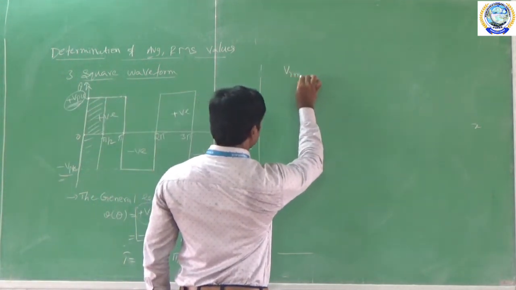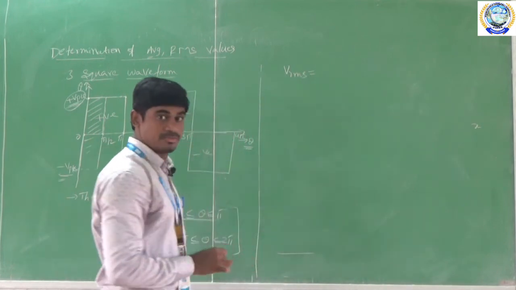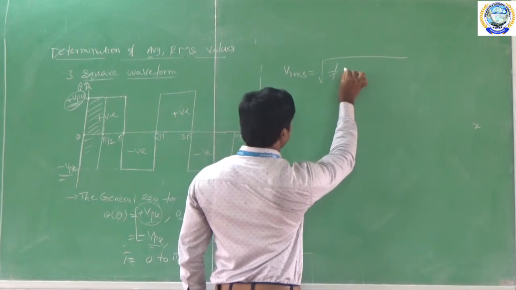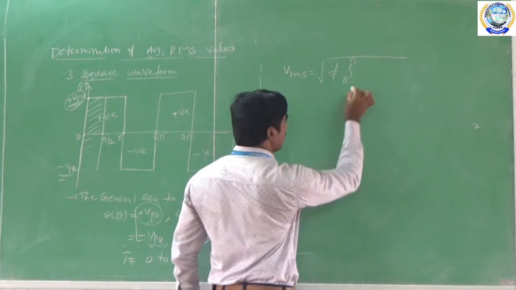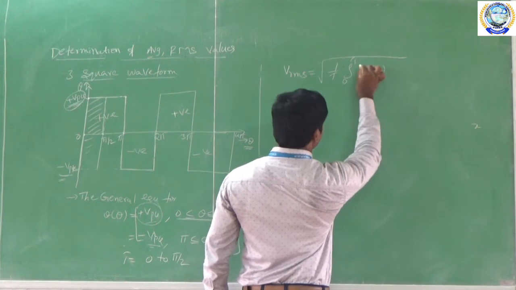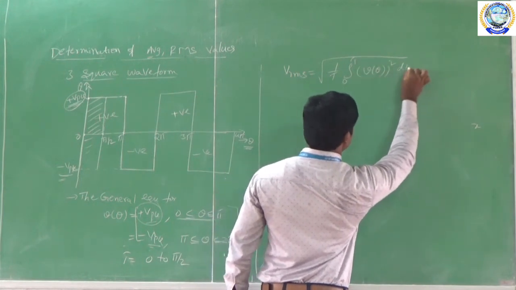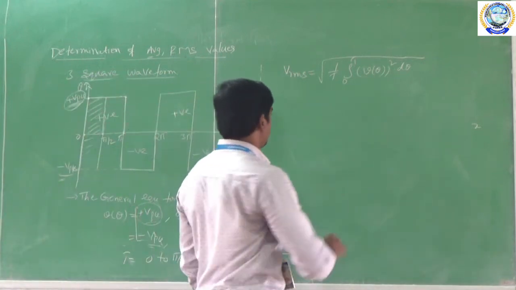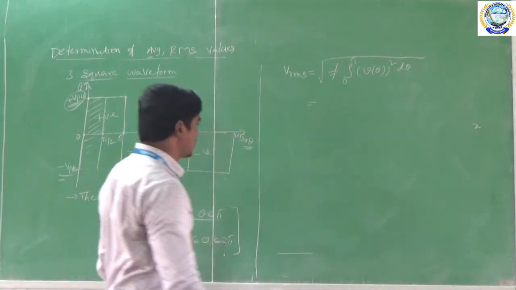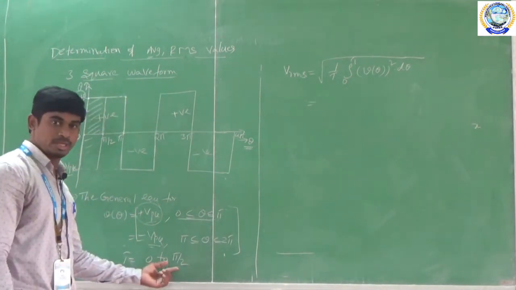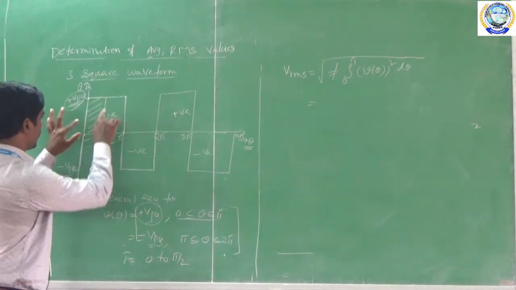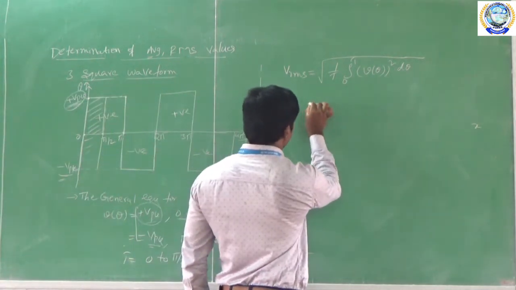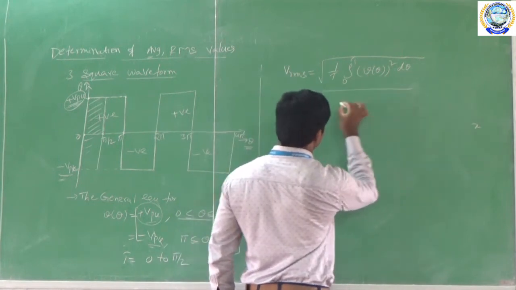So the formula to derive the RMS value is VRMS equal to square root of 1 by T into integral from 0 to T of V of theta whole square into d theta. This is the general formula to derive the RMS value of the waveform. So here, what is the T? T is equal to 0 to pi. This area only, I am going to calculate the VRMS value.